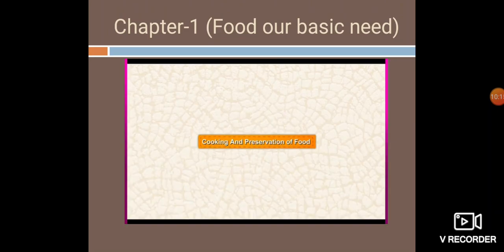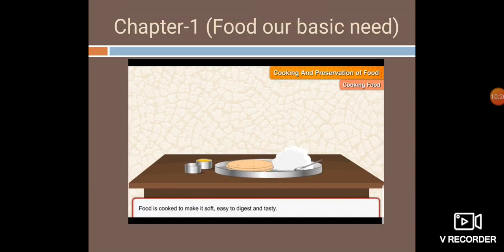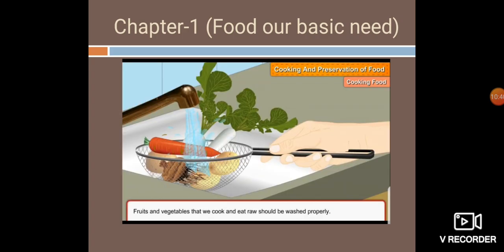Cooking and preservation of food. We use different methods for cooking. Food is cooked to make it soft, easy to digest, and tasty. Cooking kills the germs which are present in the food, but overcooking of food destroys the nutrients which are present in the food. Fruits and vegetables that we eat raw should be washed properly.